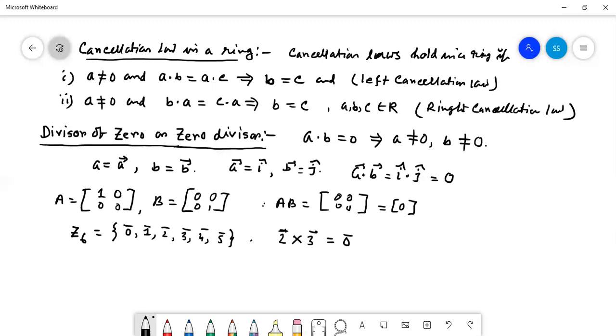Yes, sir. Also, we can take that 3 and 4. 3 into 4, that is 12. 12 divided by 6, then the residue is 0. So it is possible. Then which is on the left hand side, that is called the left divisor of 0, which is on the right hand side, that is called the right divisor of 0, right?